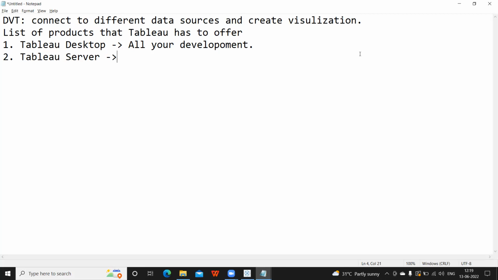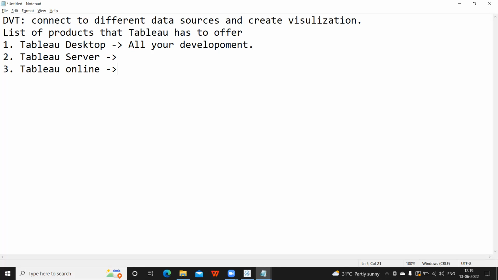The other important product is Tableau Online. If you remember, the majority of things today are available on cloud. Similarly, Tableau also thought of having an application on cloud. Tableau Online is also a server, but it is a cloud-based application.